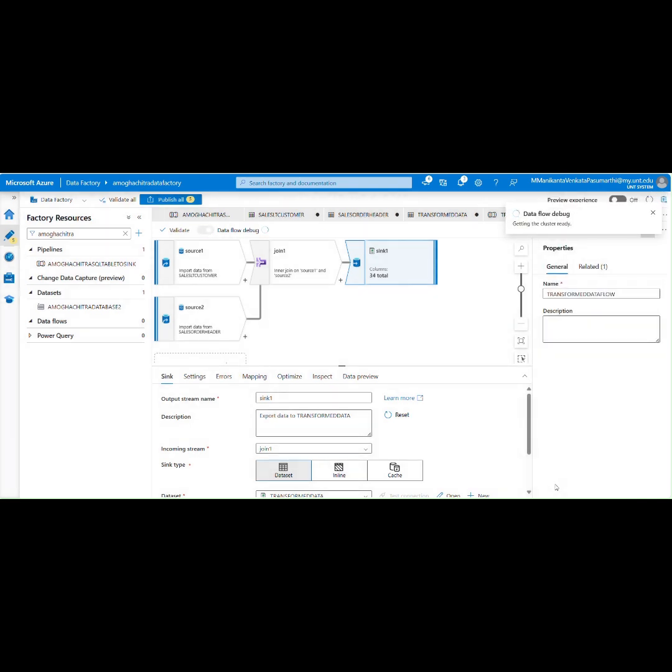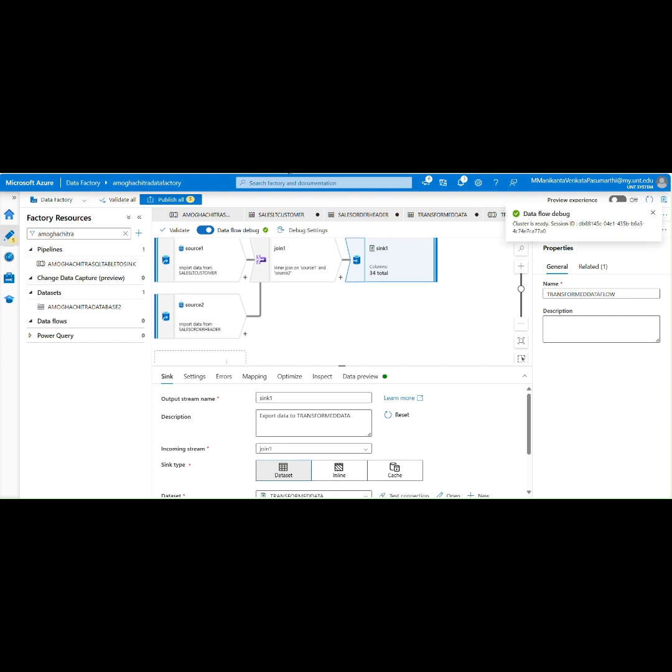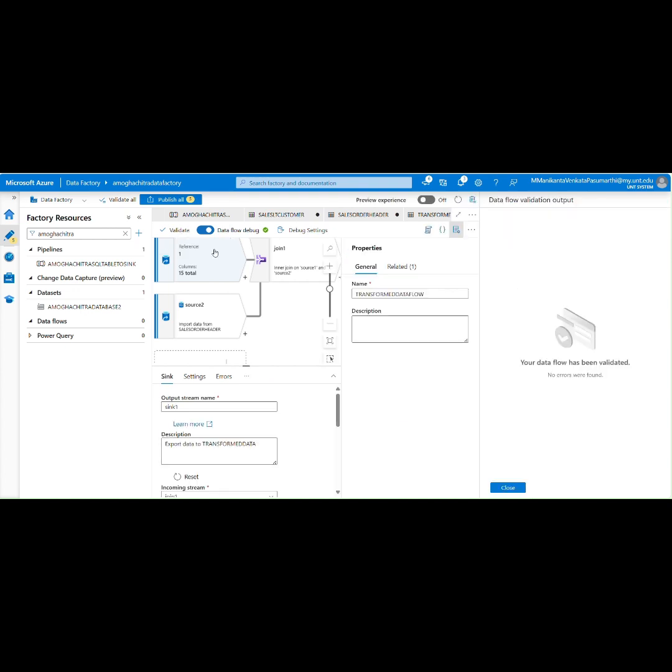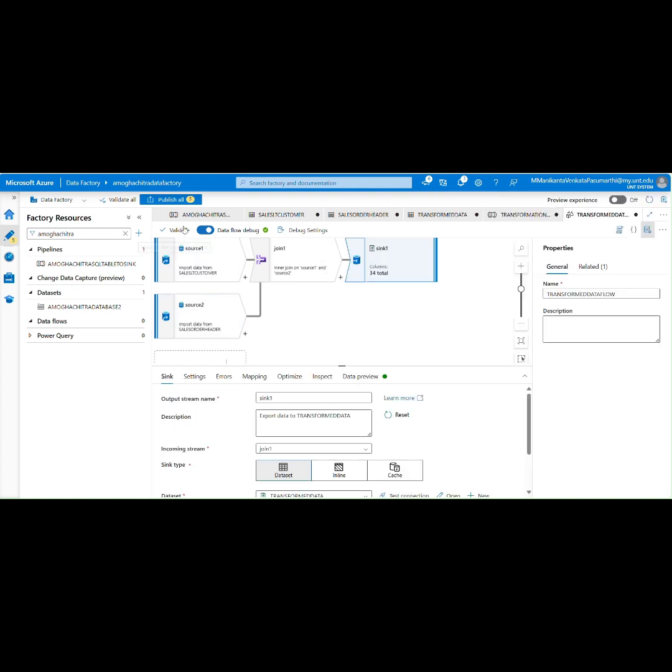Click on OK. So it is getting done. We have to wait for some time. So here the data flow debug is successful. We can see the green tick here. And then I'm going to validate this pipeline. So click on validate. So your data flow has been validated, no errors found. Close it. And then I'm going to publish all the changes in the data flow. So click on publish all.